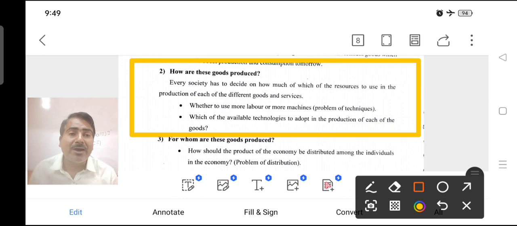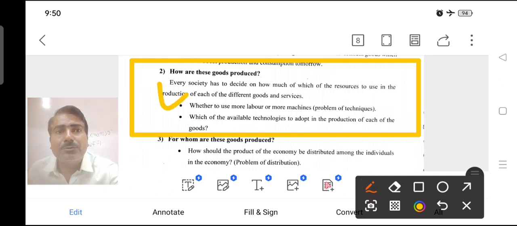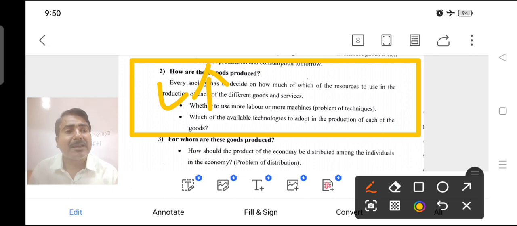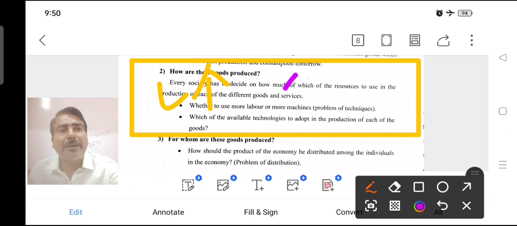Labor intensive or capital intensive. You know that labor intensive techniques are used more in developing countries like India. India is also a developing country, not a developed country. Those countries give most importance to labor intensive technique. Another kind, a developed country, produces certain commodities with what we call capital intensive.